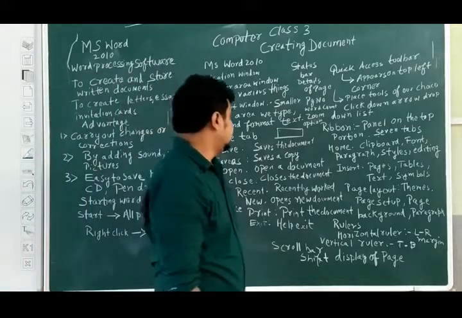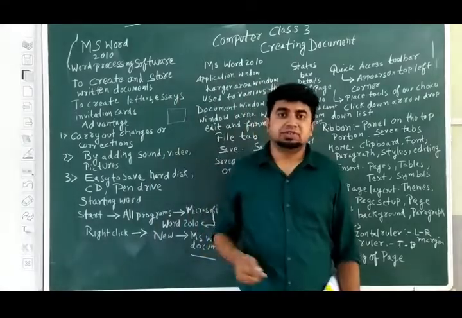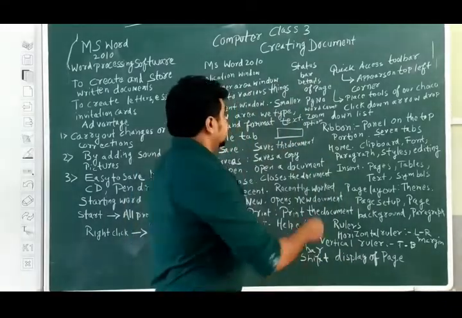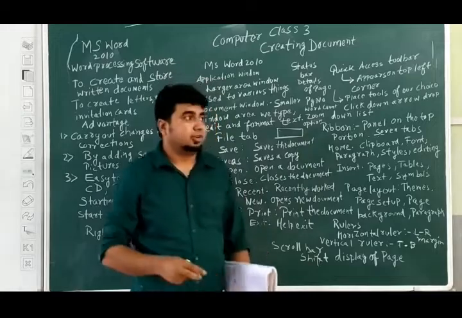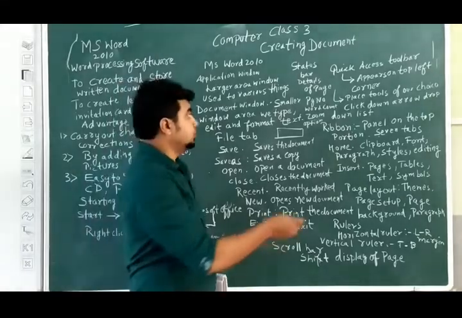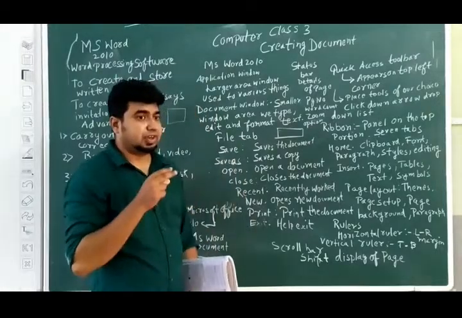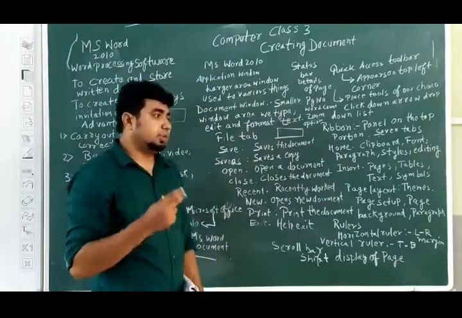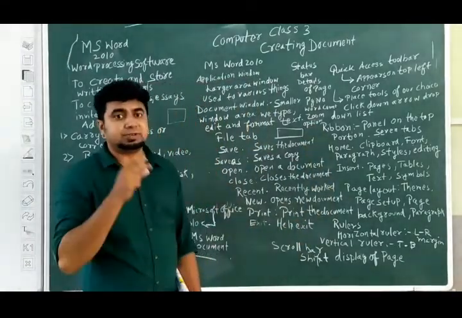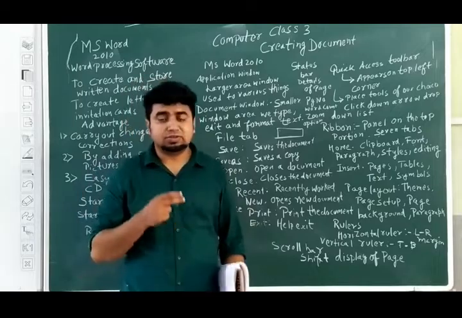Status bar basically defines the details: which page, how many pages you have used, how many words you have used. Then the zoom option. Zoom option is basically how much you want to see. If you are not able to see the things, with the help of zoom option you can zoom in. Zoom out means if the size is big and you want to make it smaller, then you will use the zoom out option. With zoom plus and zoom minus, you can adjust the size of your view to your desired size.